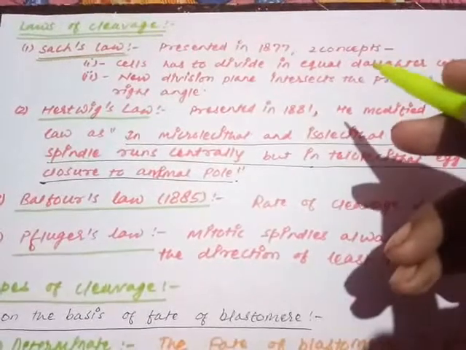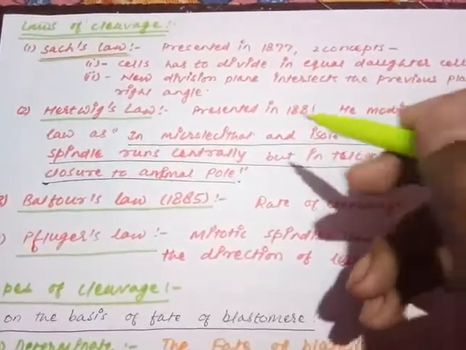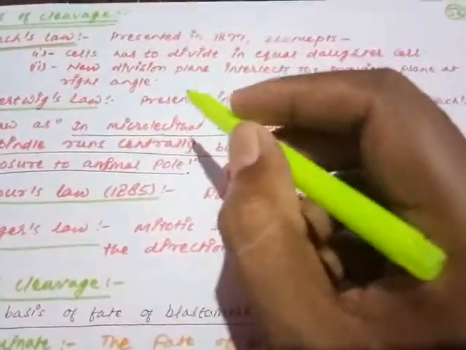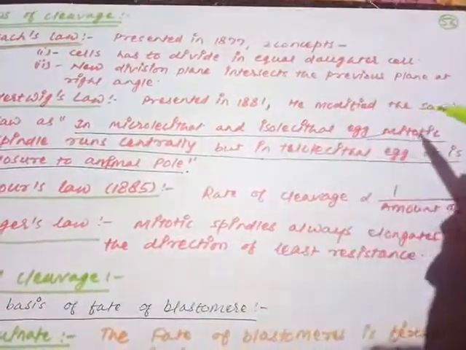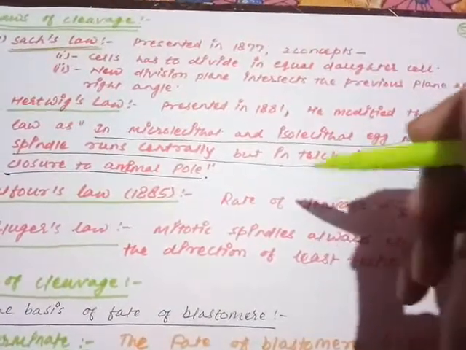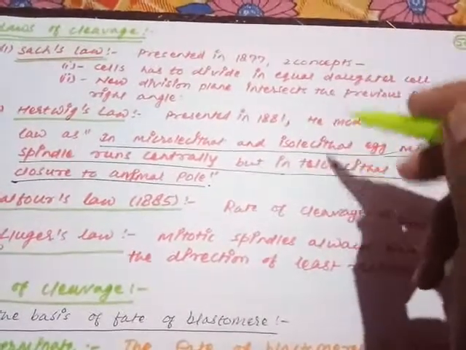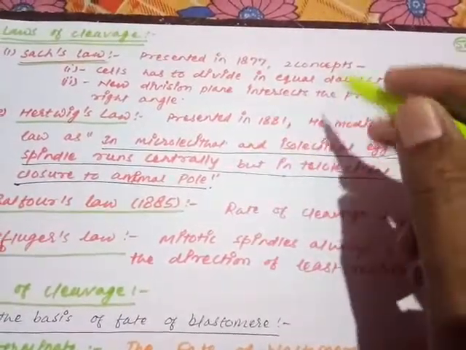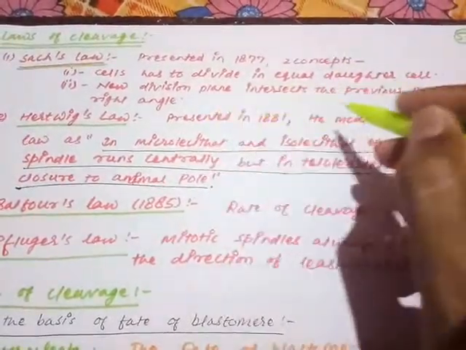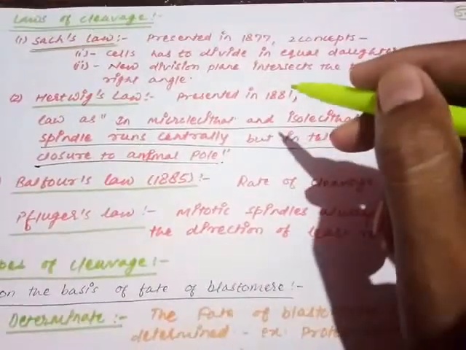And remember, in normal mitotic division the cells are called daughter cells, but in case of cleavage they are called blastomeres. The new division plane intersects the previous plane, that is an important point. The new division plane during the cleavage intersects the previous plane at a right angle. If the first division plane is longitudinal, then the second division plane will be horizontal to the first one. So that will be a kind of cross structure, a plus-shaped structure. These 2 points were given by Sachs.